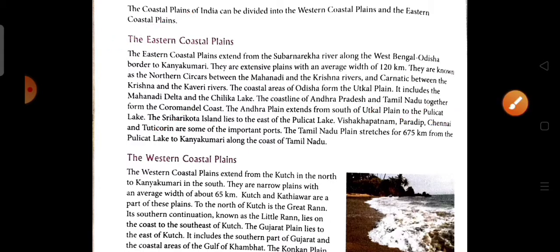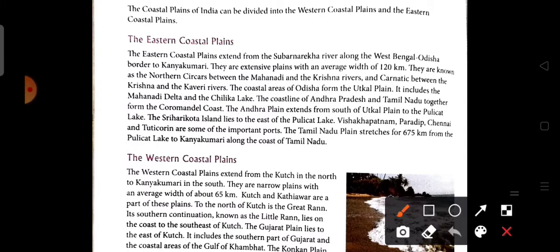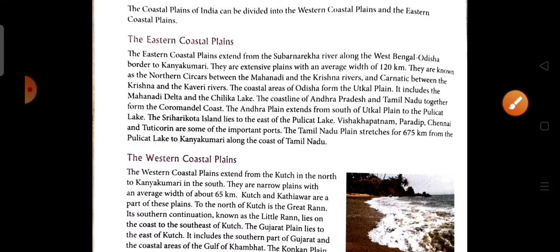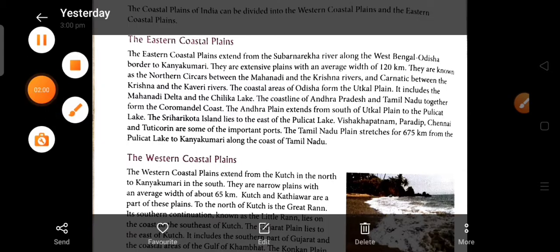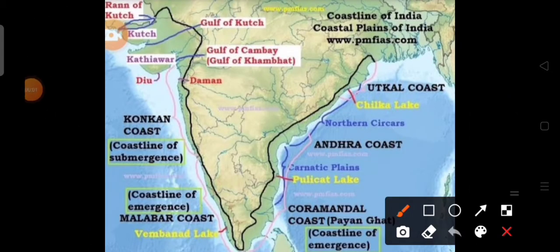The Tamil Nadu plain stretches 675 km from the Pulicat lake to Kanyakumari along the coast of Tamil Nadu. Now we are going to locate the eastern coastal plain and its features. From this picture we are going to see the Northern Circars and the Carnatic plains.